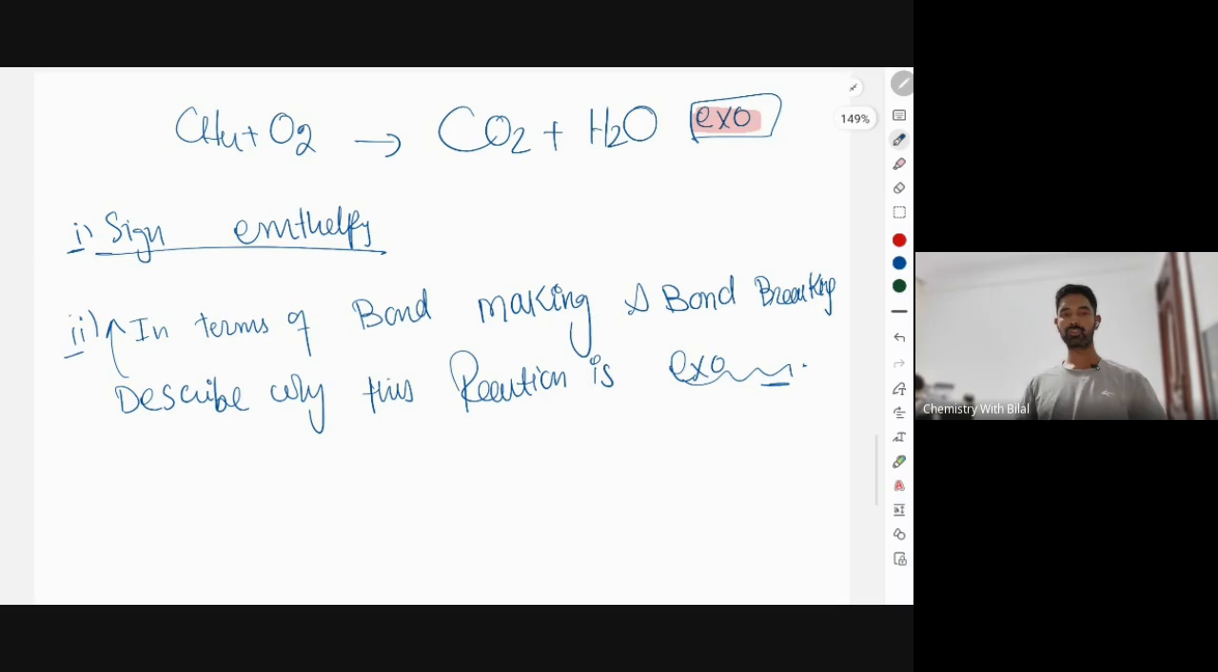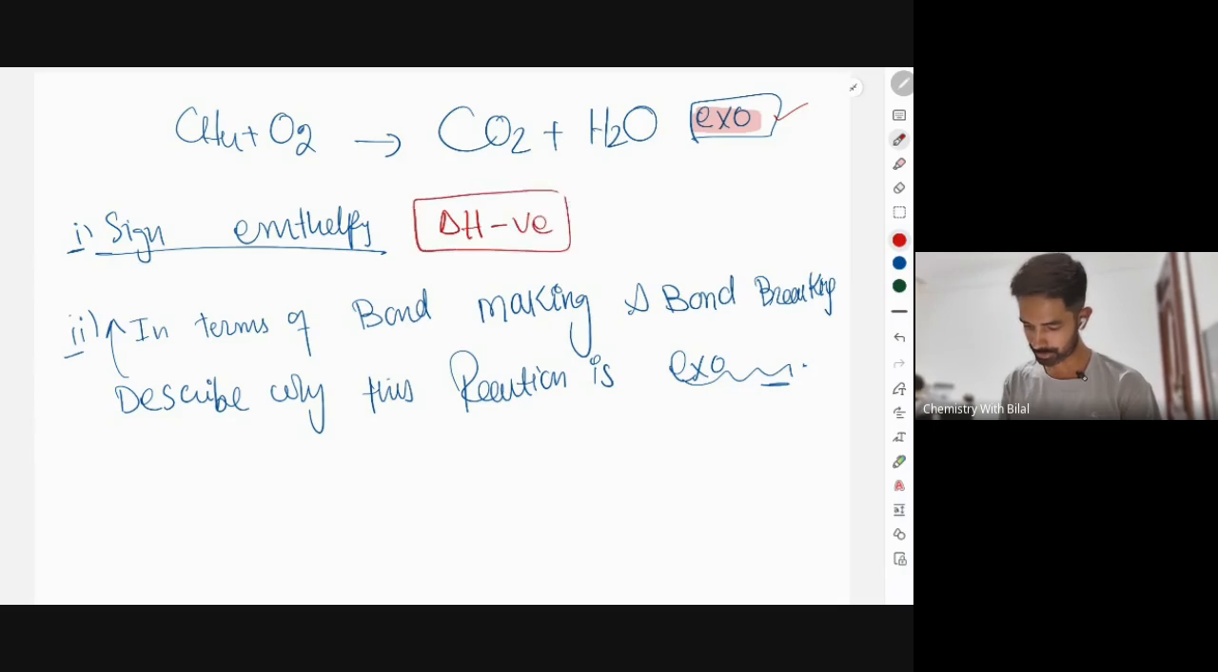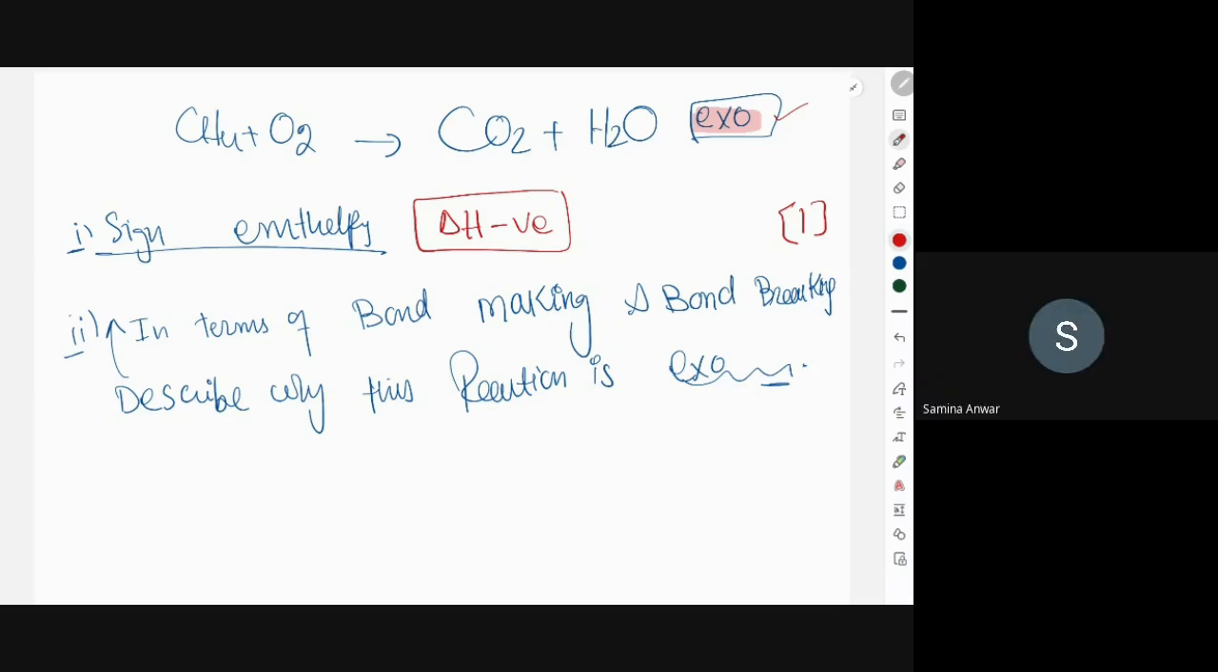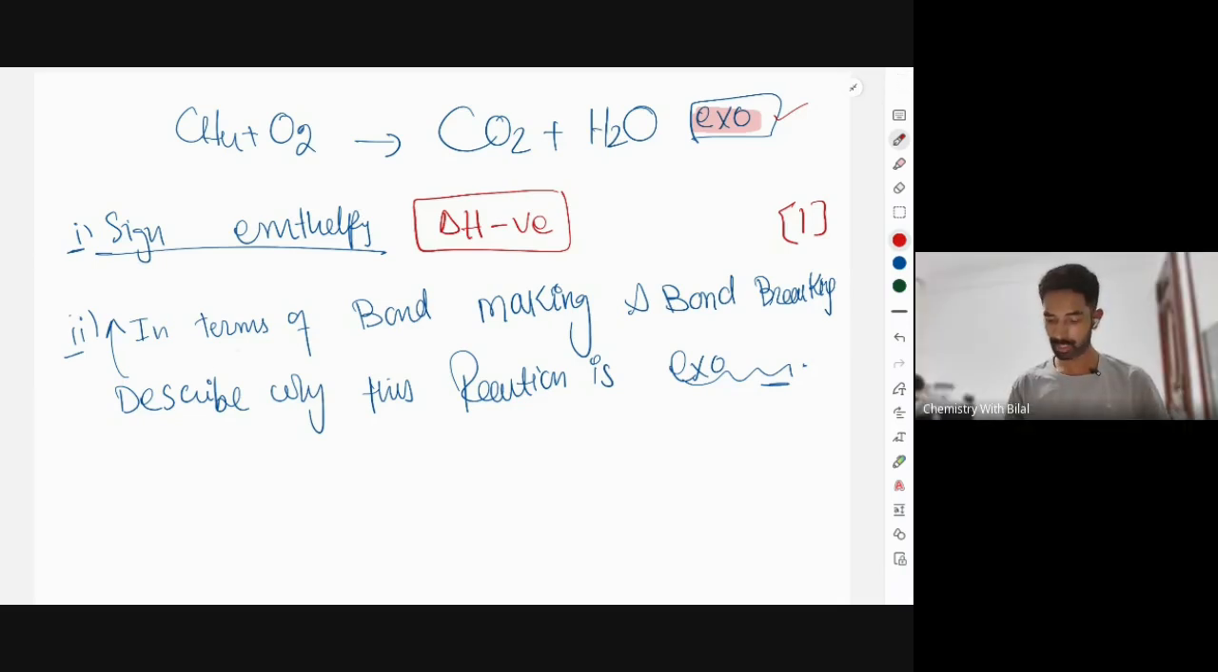Ready? So we are given the chemical reaction. That reaction is exothermic, so the sign of enthalpy should be negative. Everyone got that 1 mark by correctly predicting the sign of enthalpy? Yes, sir. Correct? Okay. Now, the examiner wants us to describe this very reaction in terms of bond making and breaking.